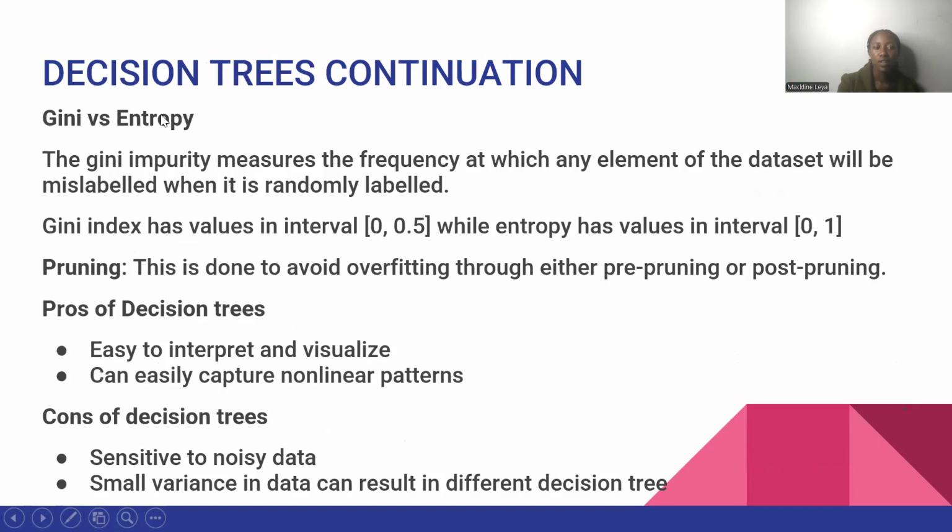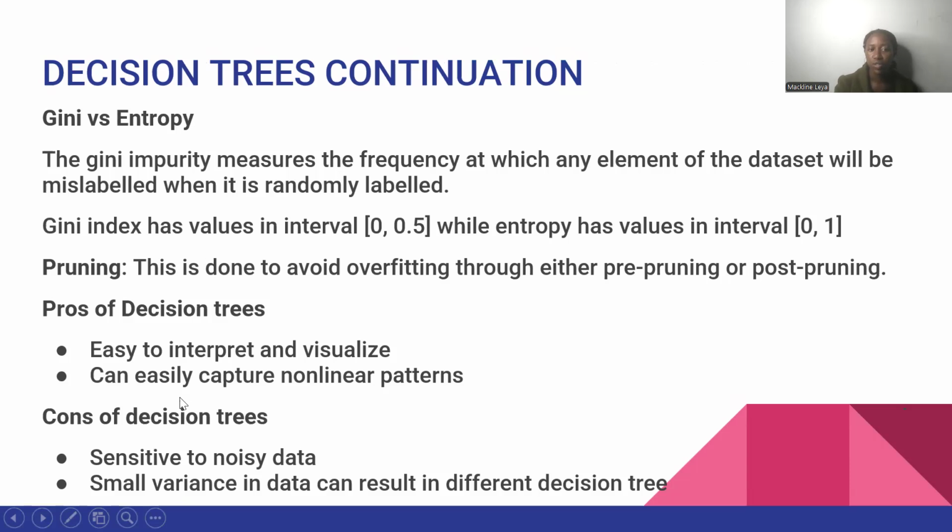So the Gini and entropy, these are impurities. Gini index has values between 0 and 0.5, while entropy has an interval 0 to 1. So since we are talking of decision trees, we shall also talk about pruning. Pruning comes in as a way to avoid overfitting, and it can be done through pre-pruning, whereby you remove the extra branches or nodes from a given tree before it grows fully, or you can do it through post-pruning. And in this case, you allow the branches to grow fully, then you come back to remove the unwanted or unnecessary branches or nodes.